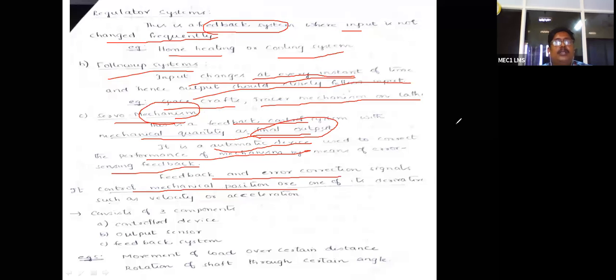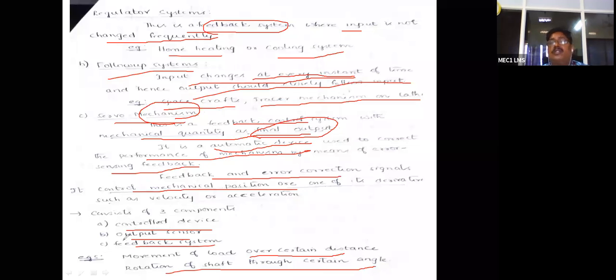And these servo mechanisms consist of 3 parts: controlled device, output sensor, and feedback systems. In this servo mechanism, the examples are movement of a load over a certain distance and rotation of a shaft through a certain angle. What I said to you is that both rotation and linear motion here are servo mechanisms.